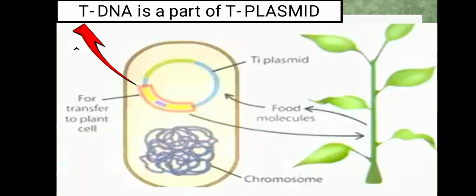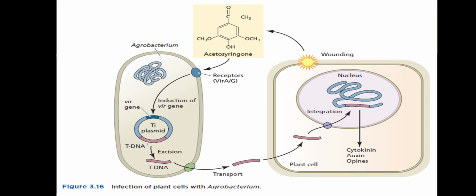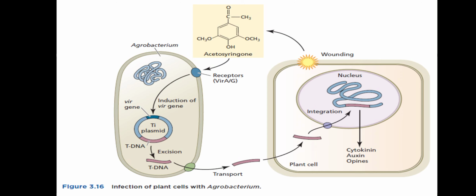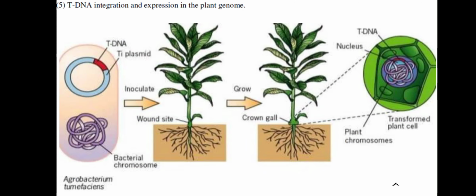When the Agrobacterium infects the plant, it gets food from the plant, and in return the plant hosts the Agrobacterium, for its hormones like cytokinin or auxin. Let's see in detail.